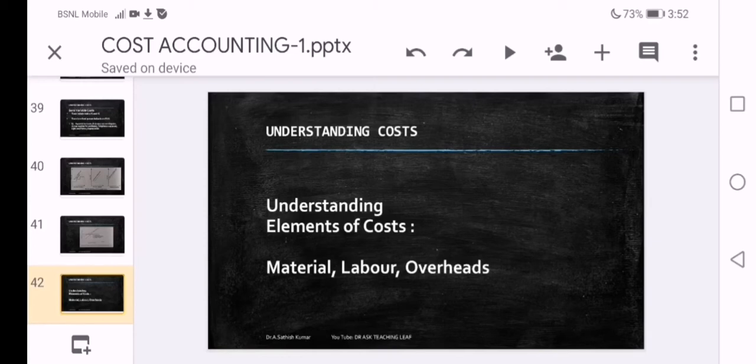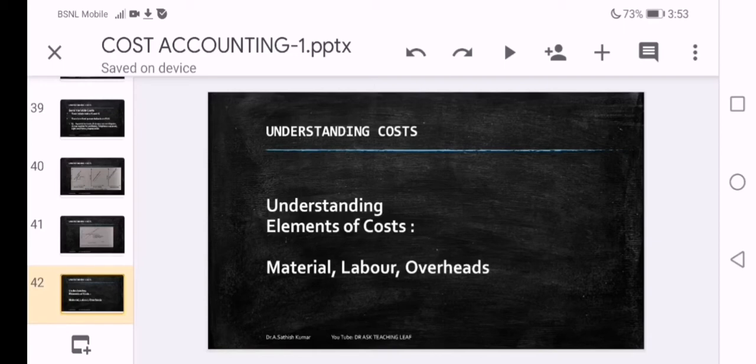After completion of the previous slide, now we are entering into the second part of today's discussion. So far we were discussing the understanding of fixed cost, variable cost and semi-variable cost.